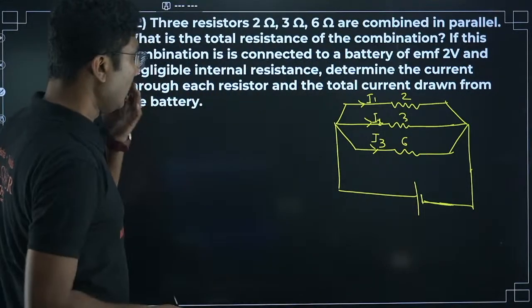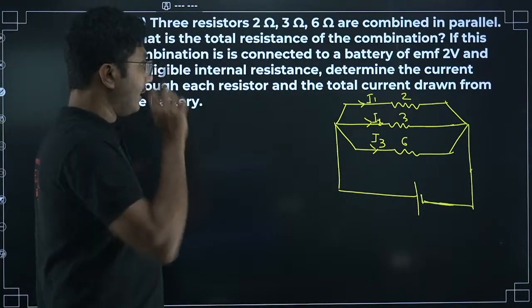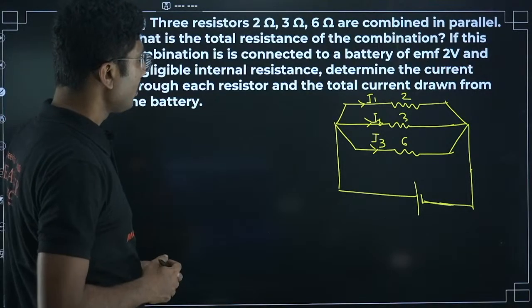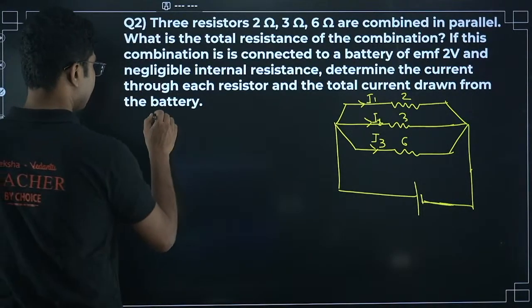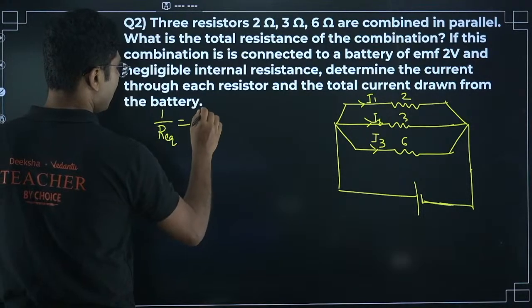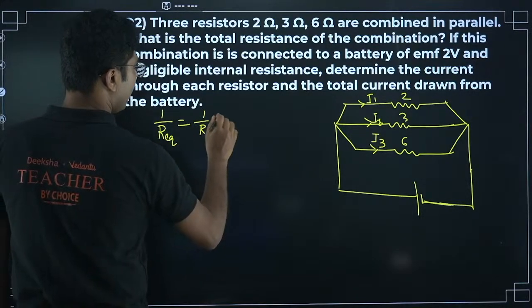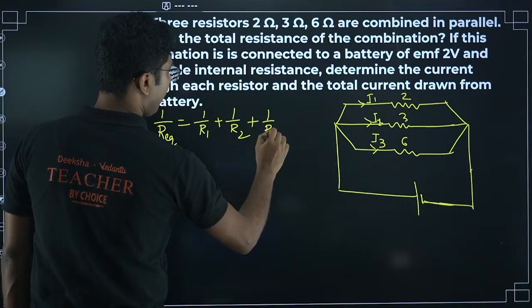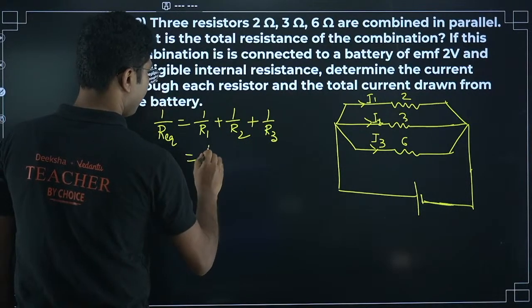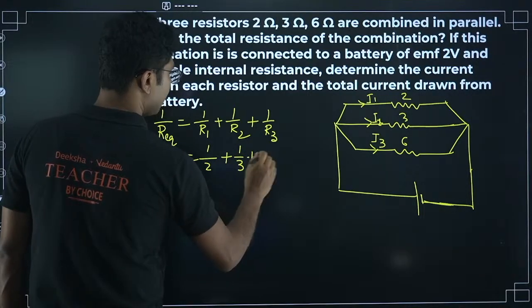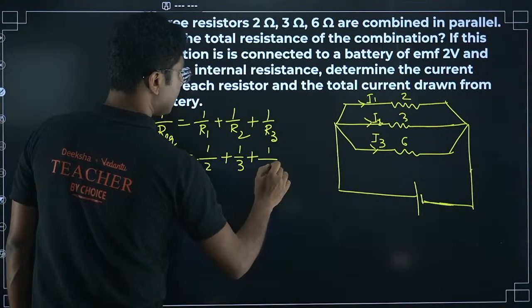Okay, now let us discuss this. What is the equivalent resistance? So equivalent resistance is, 1 by R equals 1 by R1 plus 1 by R2 plus 1 by R3, which is equal to 1 by 2 plus 1 by 3 plus 1 by 6.